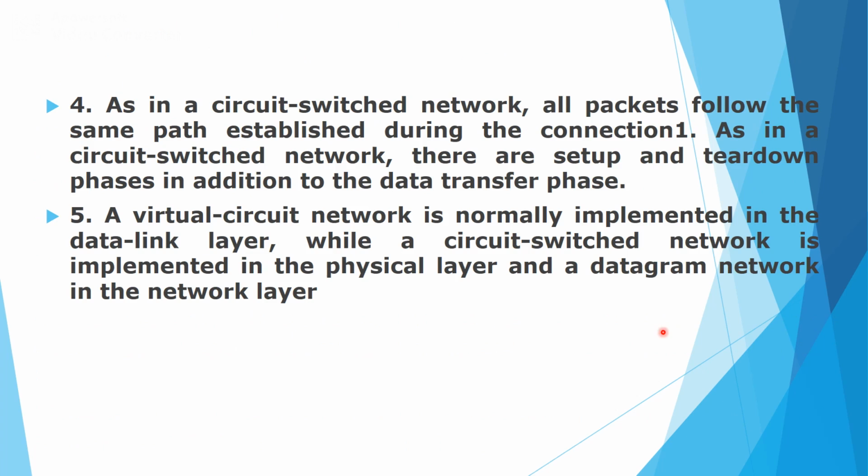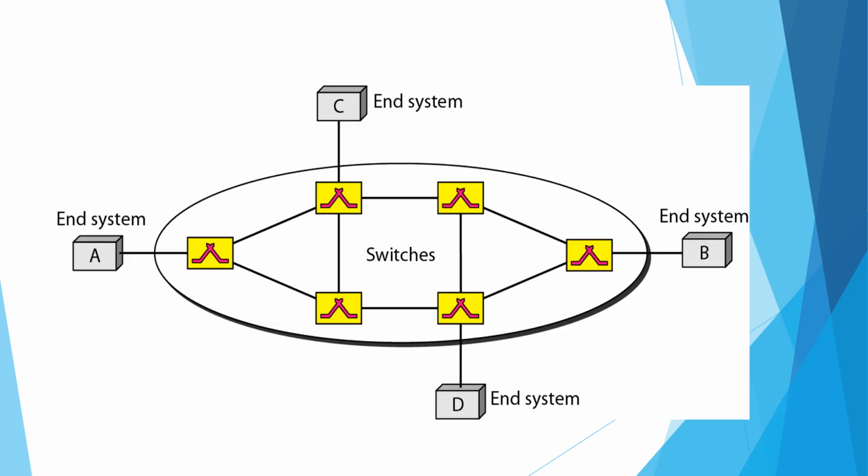So as in the case of circuit switch network, all the packets follow the same path established during the setup phase. A virtual circuit network is normally implemented in the data link layer. Circuit switch network can be implemented in the physical layer and the datagram network can be implemented in the network layer. The diagram shows an example of a virtual circuit network.